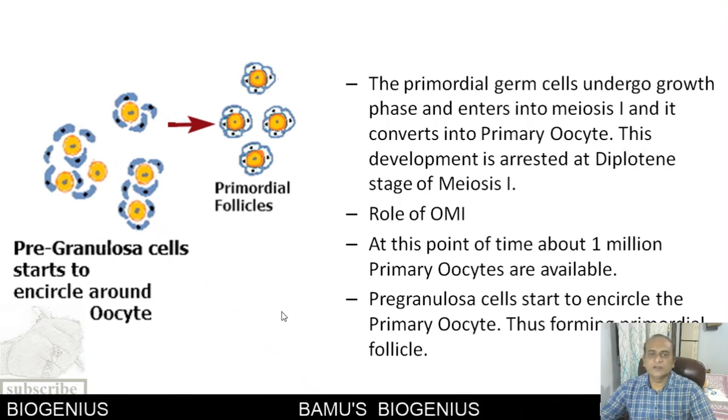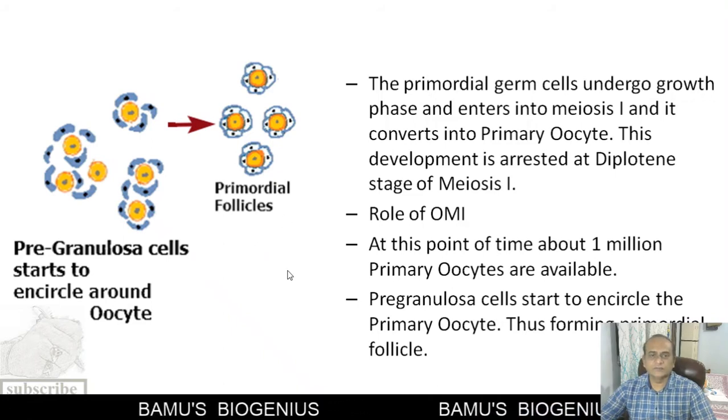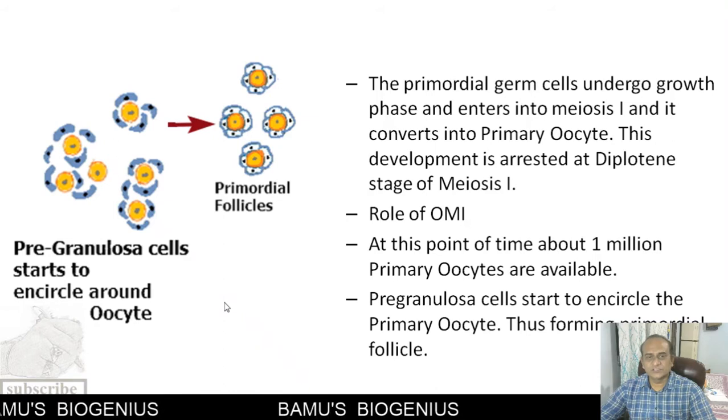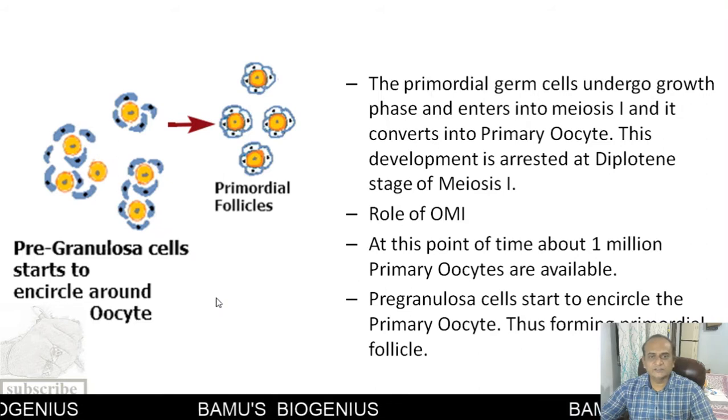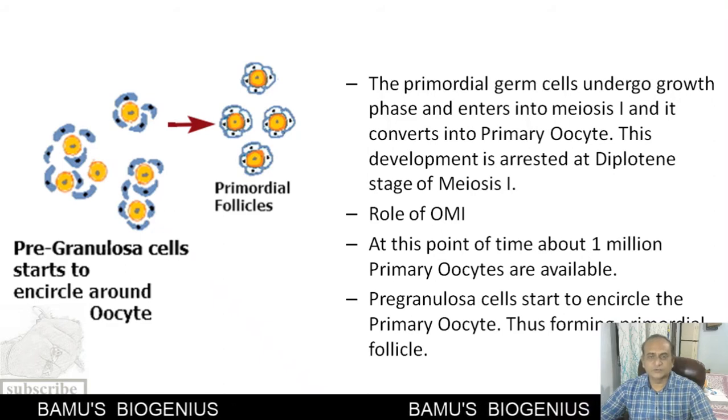Now, it has been found that this temporary arrest is due to a factor or a protein that is secreted by the granulosa cells, pregranulosa cells, and that is called oocyte maturation inhibitor, OMI. Now, what is the role of this OMI? The role of OMI is that it halts the development or maturation of the primary oocyte.